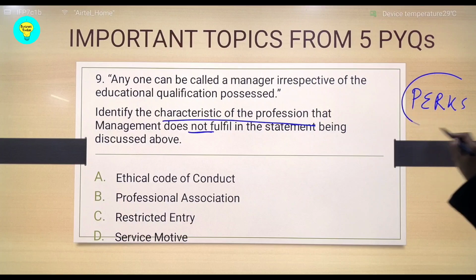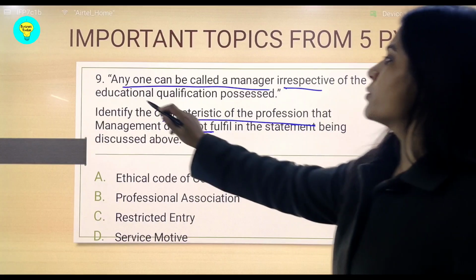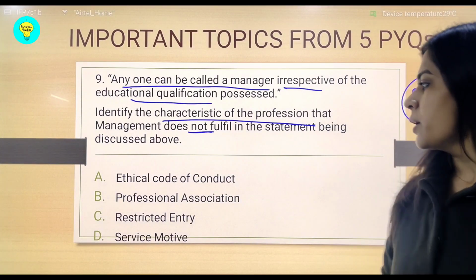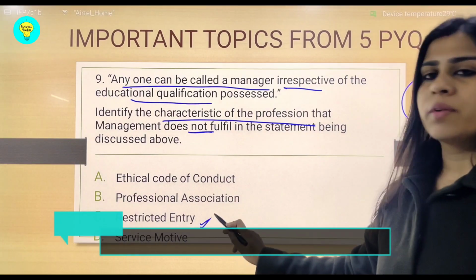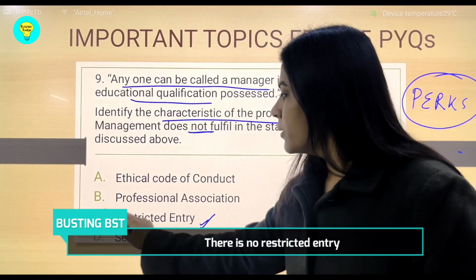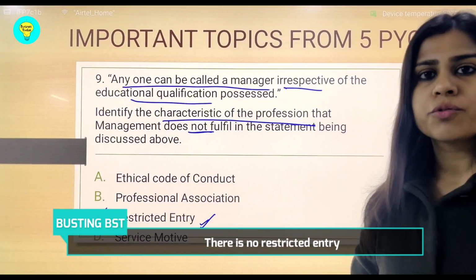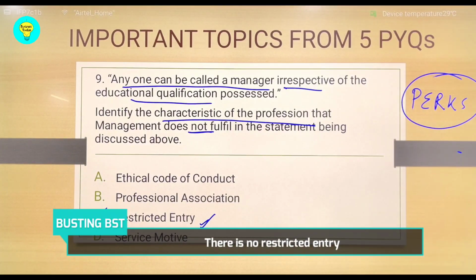So we have to say what is not followed. Anyone can be called a manager, irrespective of educational qualification. It means somewhere they are trying to say that it has no restricted entry. The question is clearly talking about point number C, that there is no restricted entry and anyone can be a manager, which is not true. So therefore it violates the point number C.